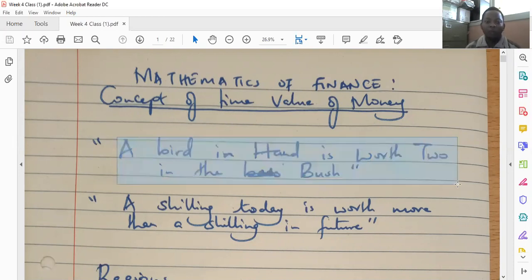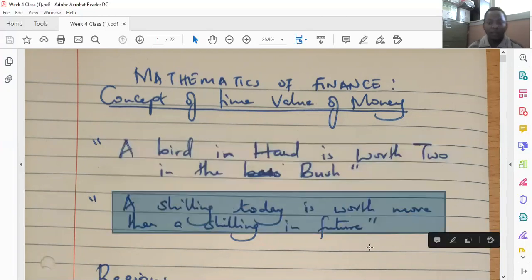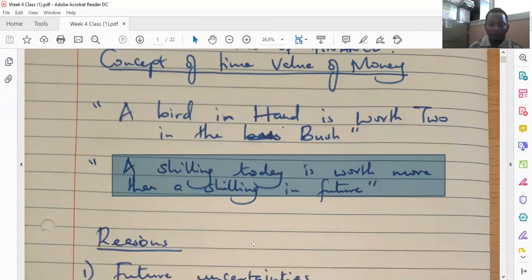I know you've heard of the English saying that a bird in hand is worth two in the bush. In finance, this saying can be applied to say that a shilling today is worth more than a shilling in future. So this is to say that the value of money declines over time.